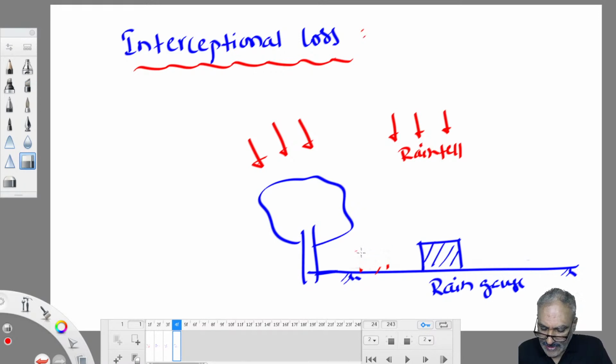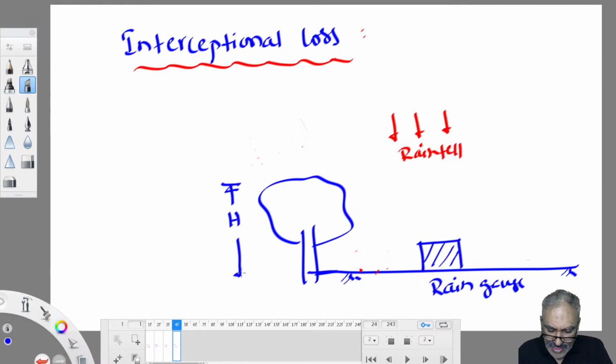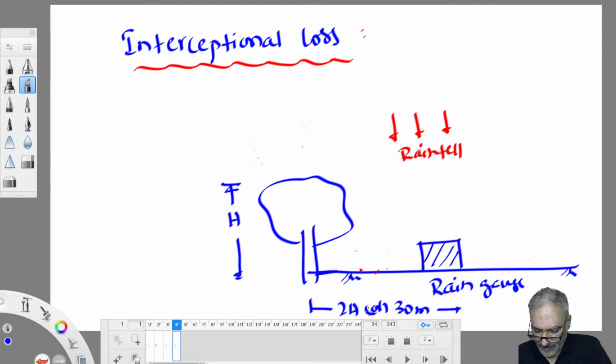The clearance, the distance between tall objects such as buildings or trees and the rain gauge, is twice the height of the object or 30 meters, whichever is more. If the height of the object is h, the distance between the rain gauge and this tall object is 2h or 30 meters, whichever is more. Suppose the tree height is 10 meters, so 2 into 10 is 20 meters. 20 or 30 meters, whichever is more, means we have to maintain a minimum 30 meter distance. Suppose the tree is 20 meters high, then 2 times height is 40. Between 40 and 30, 40 is more. Therefore, we need to maintain a clearance of 40 meters there.